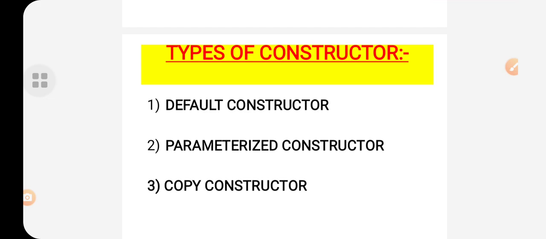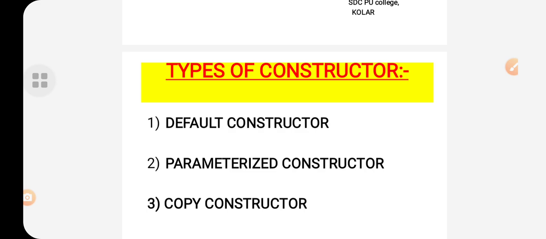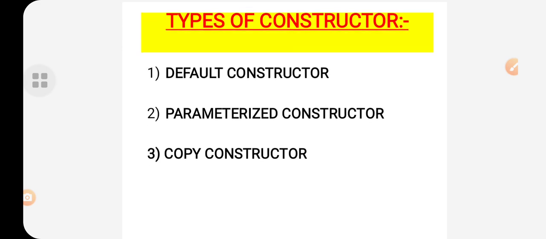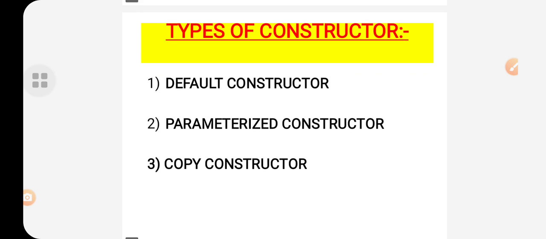So let me recall the definition of a constructor. A constructor is a special member function that is automatically called when an object is created. The most important characteristic of a constructor is that it will always be declared in the public section of a class, and the name of the constructor should be the same as the name of the class. I'll repeat again, the name of the class should be the same as the name of the constructor, and the constructor is always declared in the public part of the class.